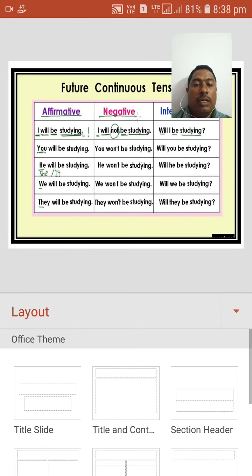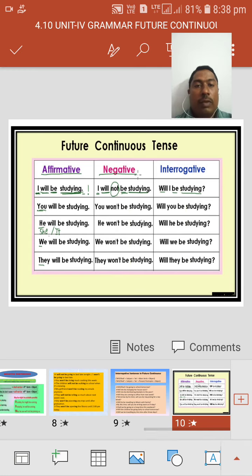Here we have three types: affirmative, negative, interrogative. I will be studying, I will not be studying, will I be studying? They will be studying, they won't be studying, will they be studying? Okay, these are all the future continuous tense sentences.